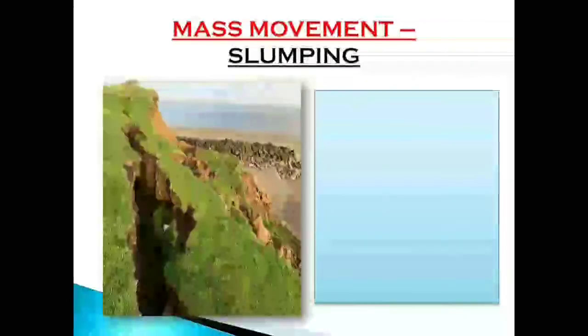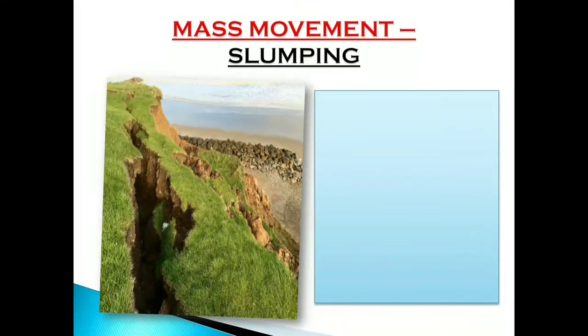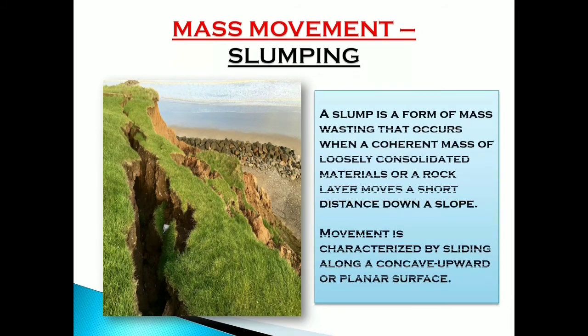Next is mass movement slumping. You can see here a picture of slumping. A slump is a form of mass wasting that occurs when a coherent mass of loosely consolidated materials or a rock layer moves a short distance down a slope. Movement is characterized by sliding along a concave upward or planar surface.